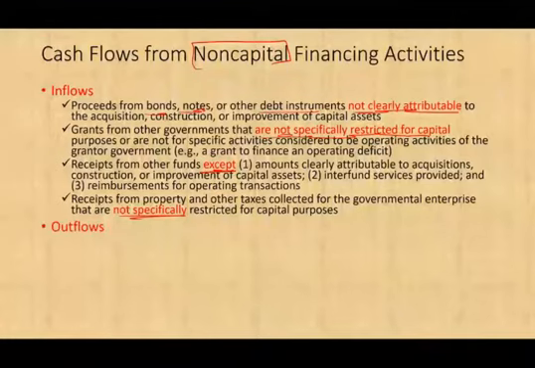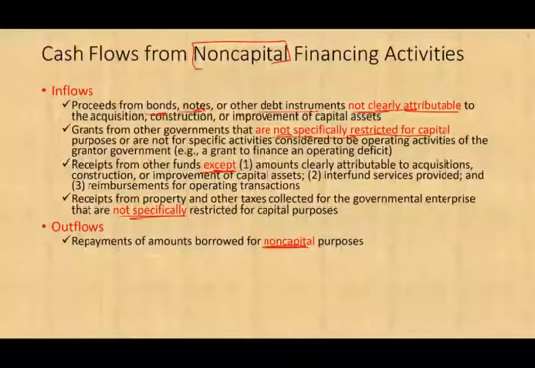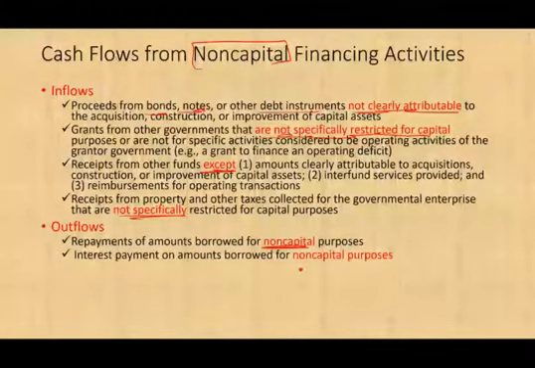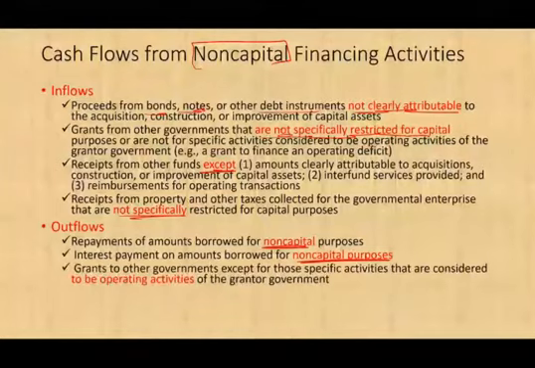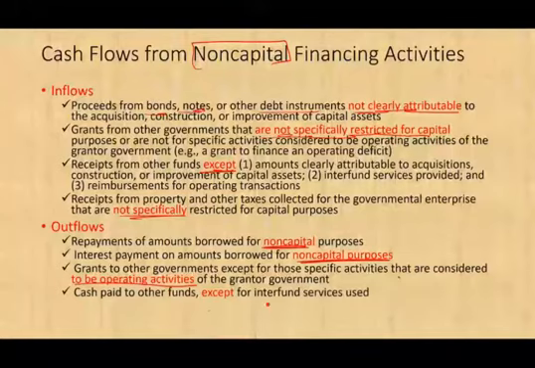Now the outflow. Usually the outflows are the opposite of the inflows. Repayment of amounts borrowed for non-capital purposes. Now you're paying back the loan, but the loan has nothing to do with capital purposes. Interest payment on amounts borrowed for non-capital purposes. So you're making interest payments, but the loan was not for capital purposes. Grants to other governments, except for those specific activities that are considered to be operating. So you're giving a grant, but it's for operating purposes. Cash paid to other funds except for interfund transfer dues. So those are non-capital financing activities outflows.